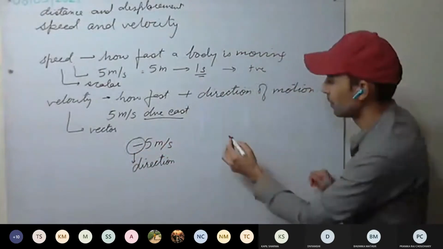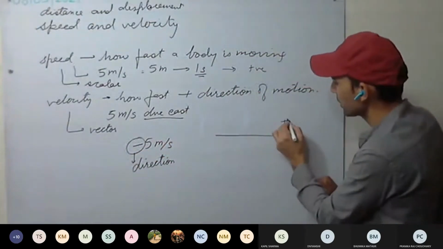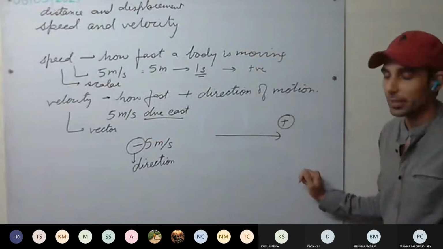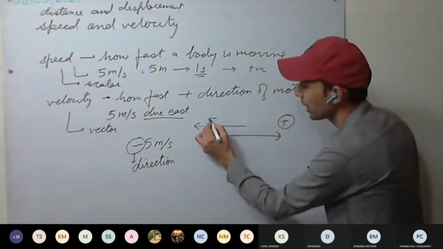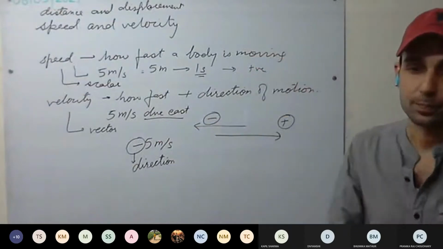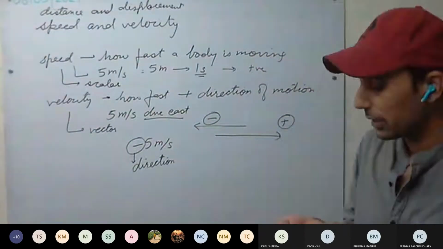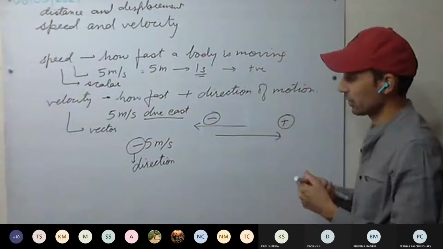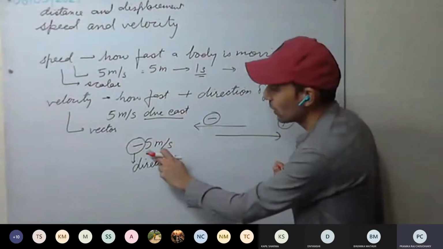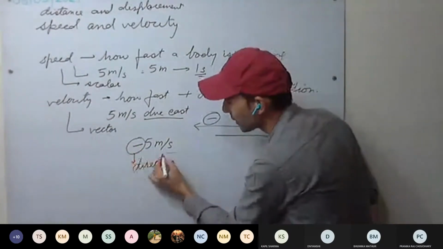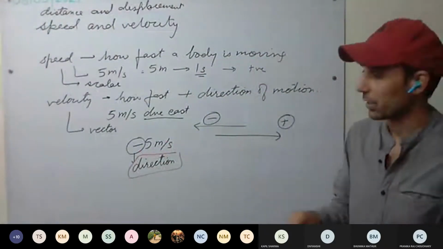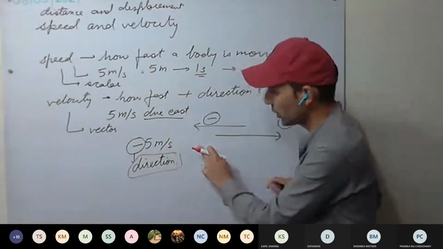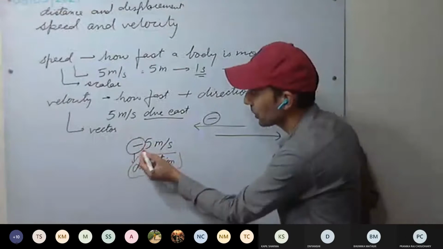For example, this direction I am taking as positive. That means the negative direction will be opposite to this. This will be our negative direction. This you understood? So the minus sign gives us direction. Positive or negative with velocity gives us direction. I haven't written due east or any direction; I have put minus 5.